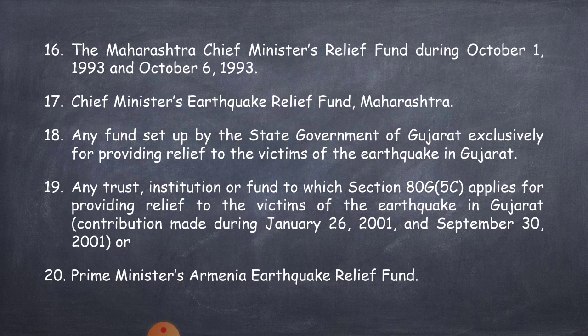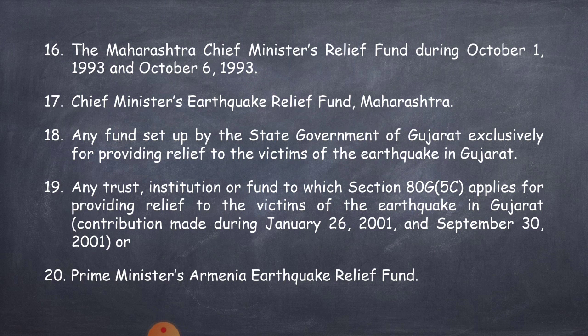16th point is donation to the Maharashtra Chief Minister's Relief Fund during October 1st, 1993 and 6th October 1993. 17th point, Chief Minister's Earthquake Relief Fund of Maharashtra. 18th point is any fund set up by the state government of Gujarat exclusively for providing relief to the victims of the earthquake in Gujarat.